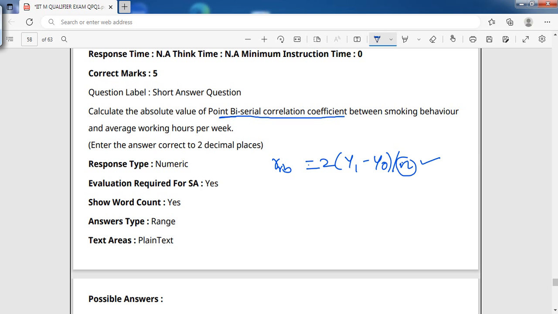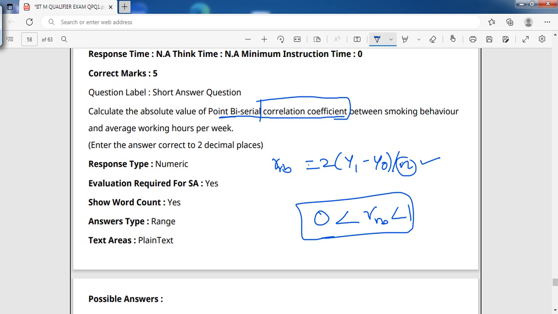Always remember, the correlation coefficient always lies between 0 and 1. So please remember, the biserial coefficient will always be between 0 and 1. Placing the values of y1 and y0, and n equal to 6, and 2 is 2, please check the values given above, and we will get the correlation coefficient. How we will see.